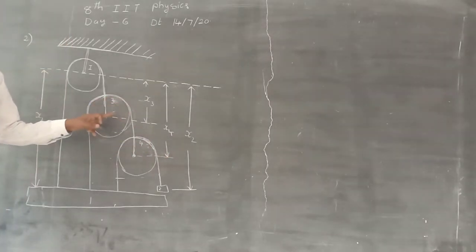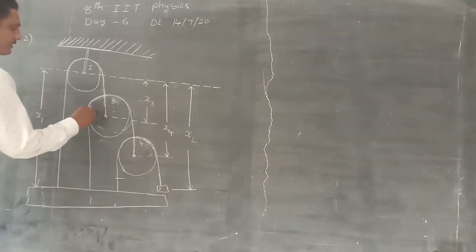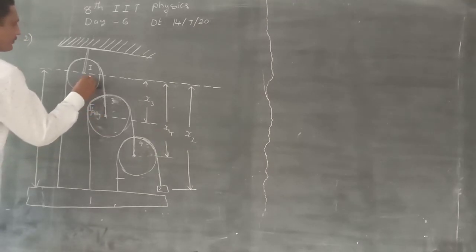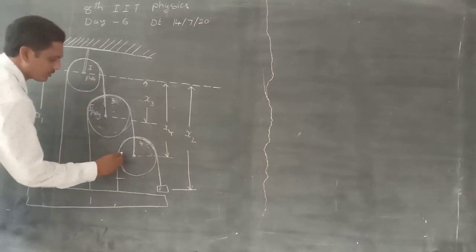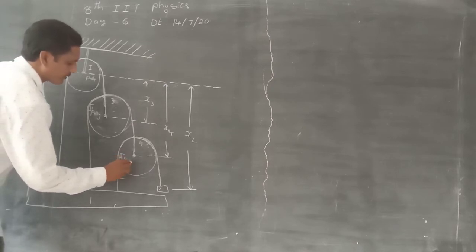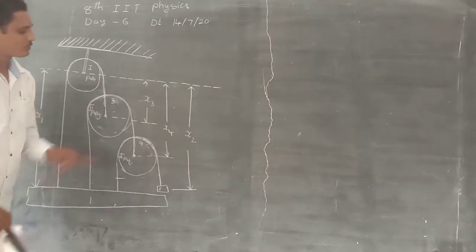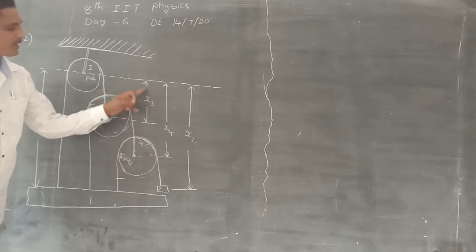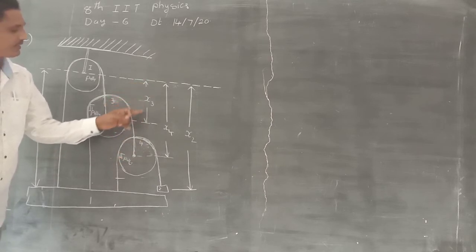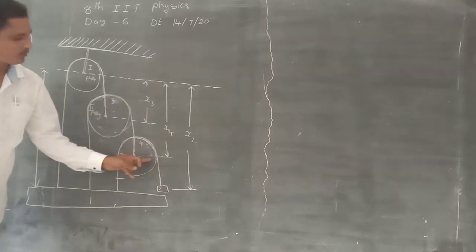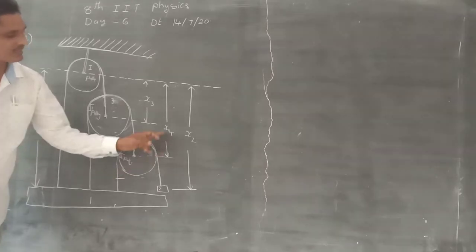The displacement of the third body, that is the second pulley, is x3. The third pulley is the fourth body, so the displacement of the fourth body is x4.